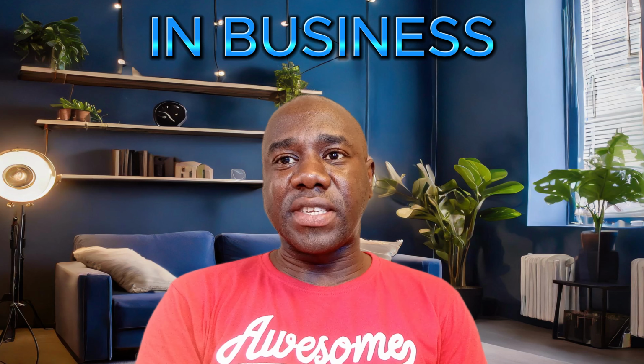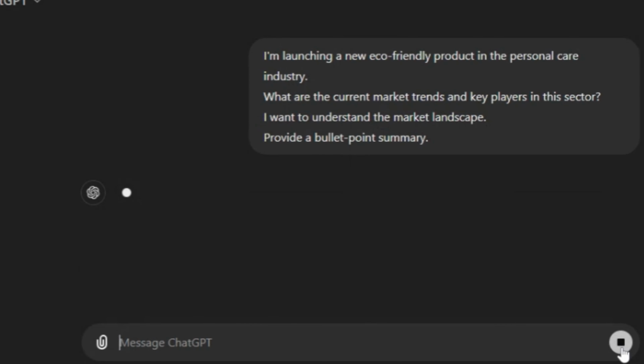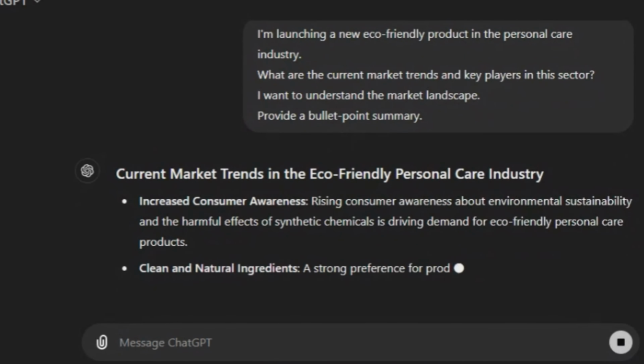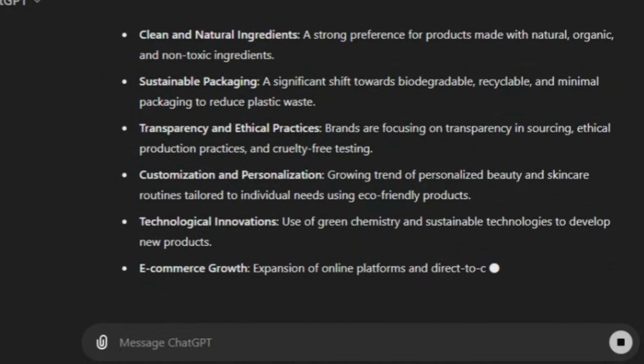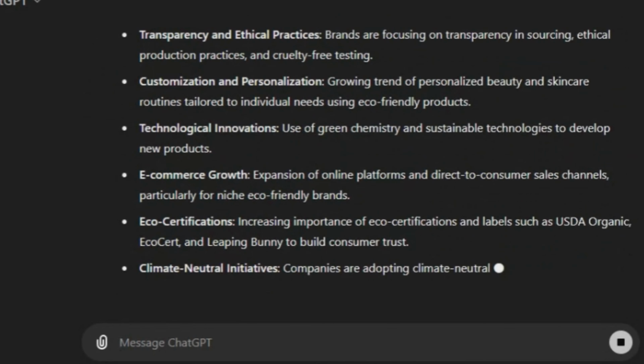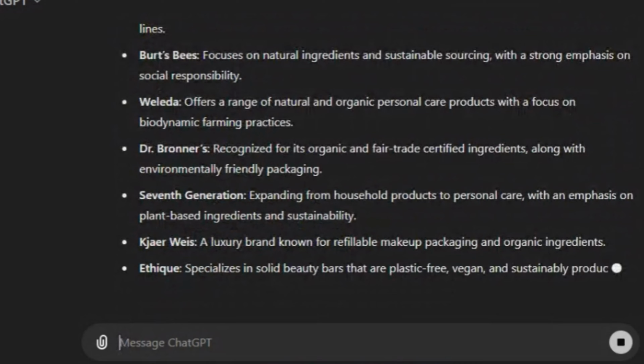Let's start with a business scenario. Imagine you need a market analysis. So the context is, I'm launching a new eco-friendly product in the personal care industry. The specific question is, what are the current market trends and key players in this sector? The intent is, I want to understand the market landscape. Relevant keywords: eco-friendly, personal care, market trends, key players. Then the response format, provide a bullet point summary. Let's look at the answer.